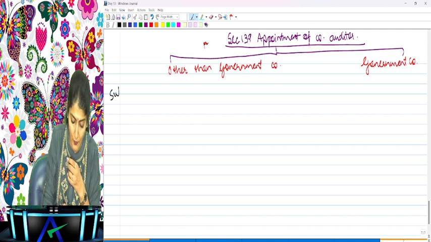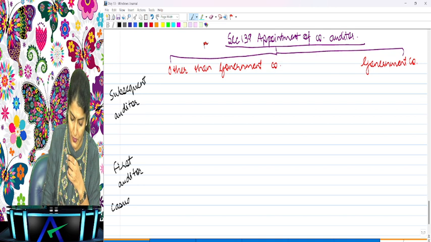And then we are going to discuss 3 heads. What are the 3 heads? The appointment of the subsequent auditor, the appointment of the first auditor, and the appointment of the auditor in case of the casual vacancy.